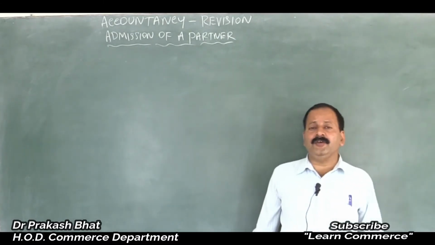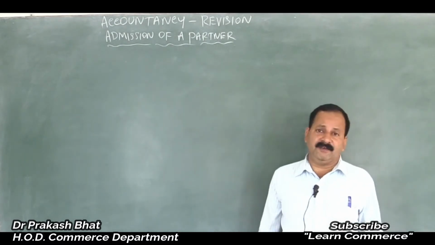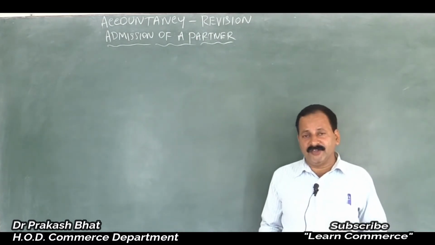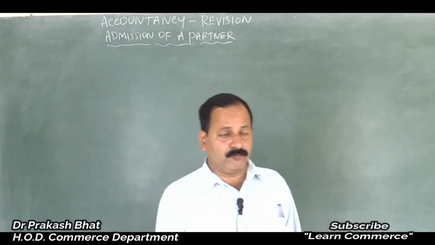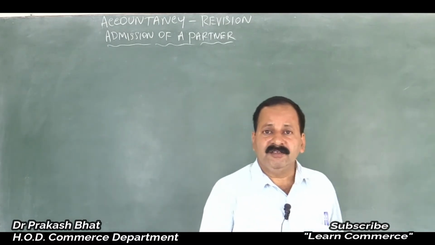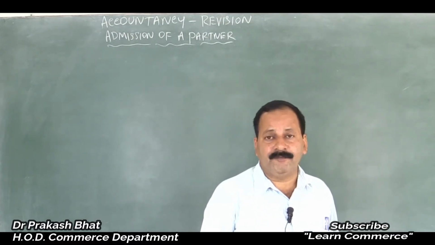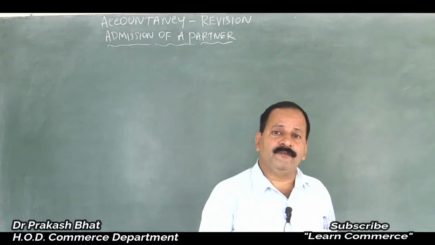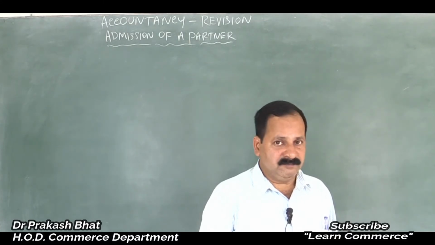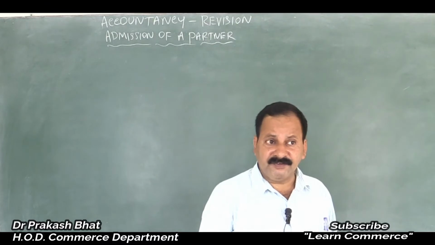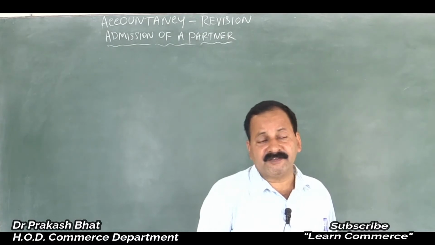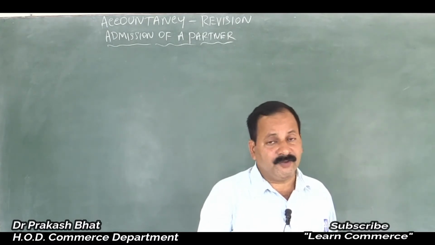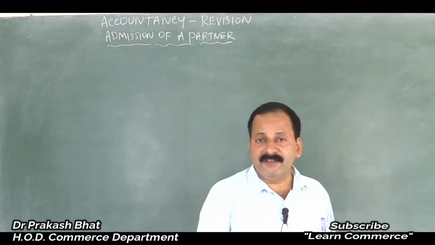When a partner is admitted into a firm, the ratio of the existing partners will decrease. Very simple. There are two partners sharing profit and loss in the ratio of 1:1, that is 50% each. Then naturally when a third person enters the partnership firm, a new partner is admitted, the share of existing partners will decrease. Earlier it was 50%. After the admission of the third partner, if it is again equal, then it will be 1:1:1, that is 1/3, 1/3 and 1/3.